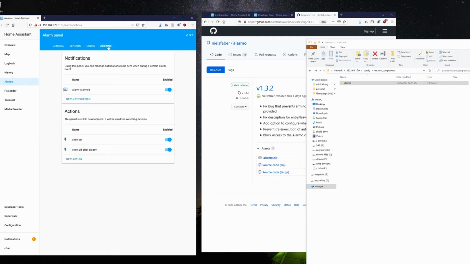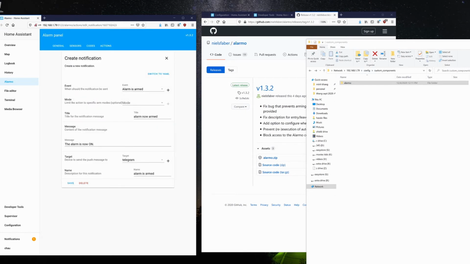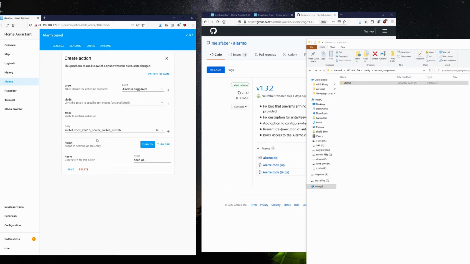Let's go into action. So whenever my alarm system is armed, it will send me a notification via Telegram, and the message will be, the alarm is now on. When the alarm is triggered, it will turn on the siren. The siren is the Zeus Z-Wave plug.